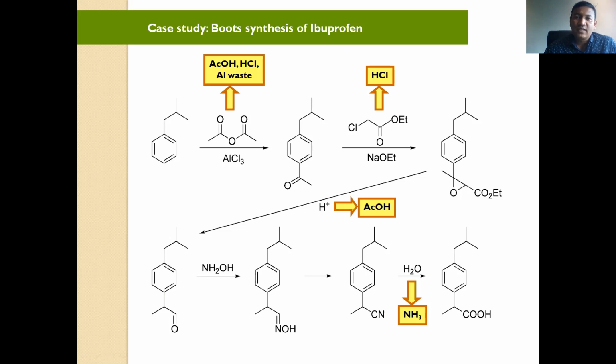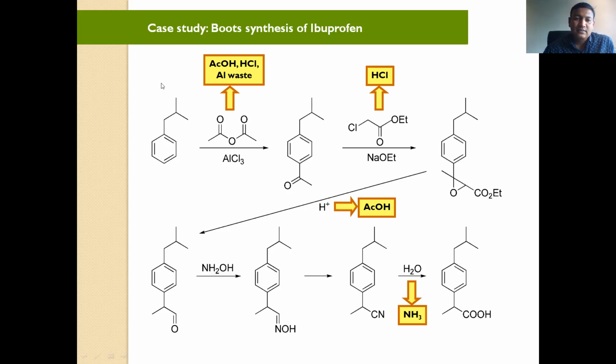Many of you know that ibuprofen is an anti-inflammatory drug, and you will find it in any medical store. This is the structure of ibuprofen, and this is the traditional way to prepare it.